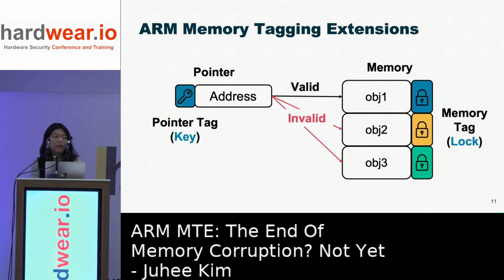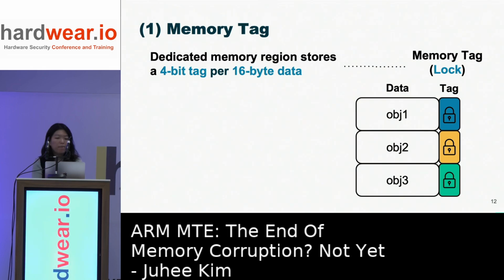MTE basically operates using a lock and key mechanism. Each pointer contains a key and each memory object contains a lock. And MTE ensures that only the valid pointer can access the memory object with the matching key and lock, preventing other invalid access. To achieve this, MTE introduces memory tagging.